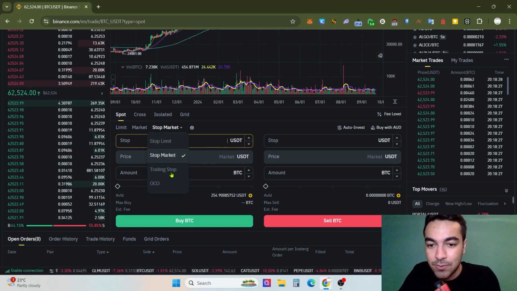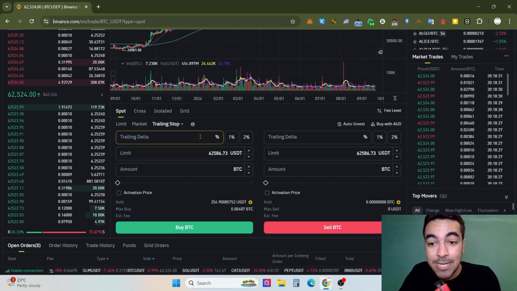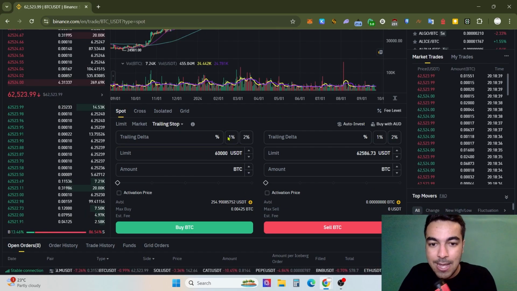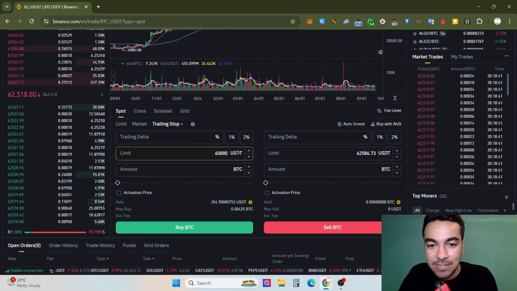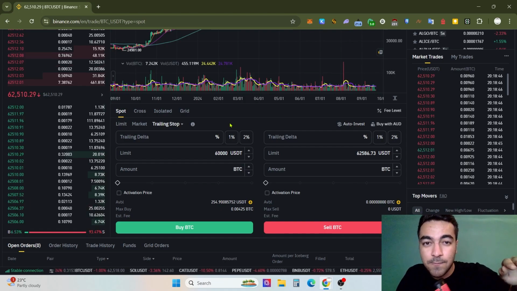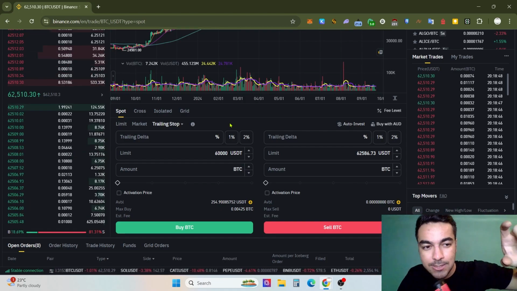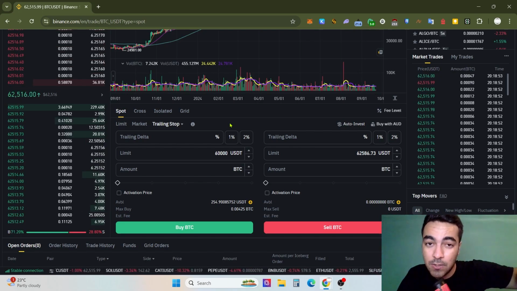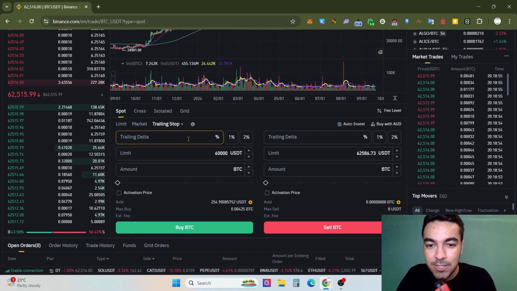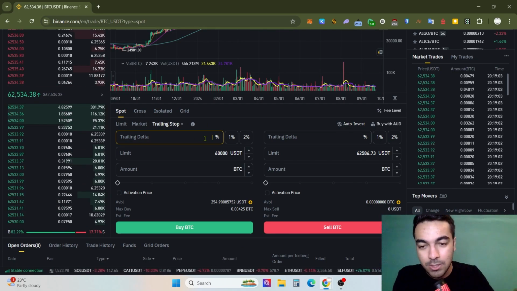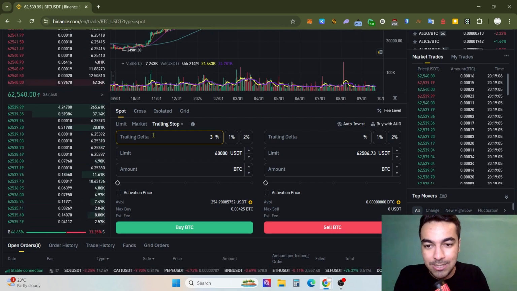And then you need the trailing stop. For example, you can buy Bitcoin at 60,000, and after putting the limit area, the Bitcoin price gradually falls and drops toward 60,000 USDT. There, you just put, for example, a 3% trailing delta.